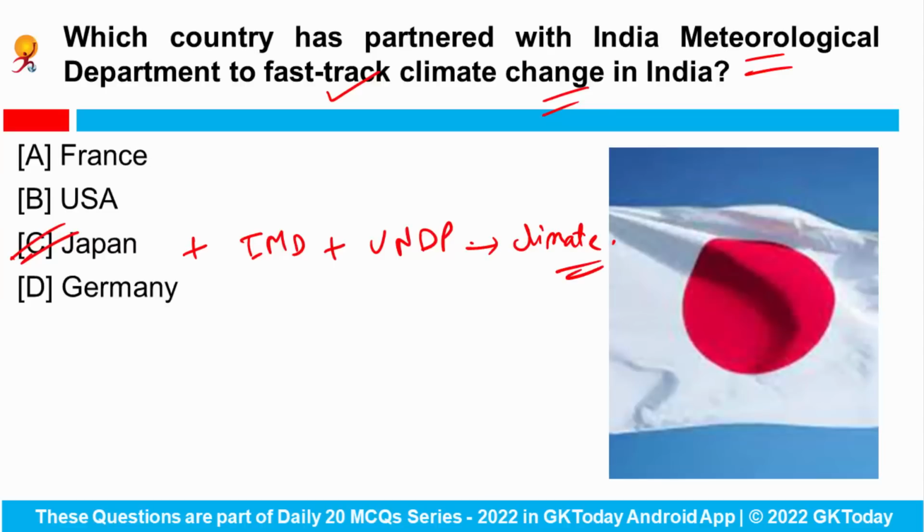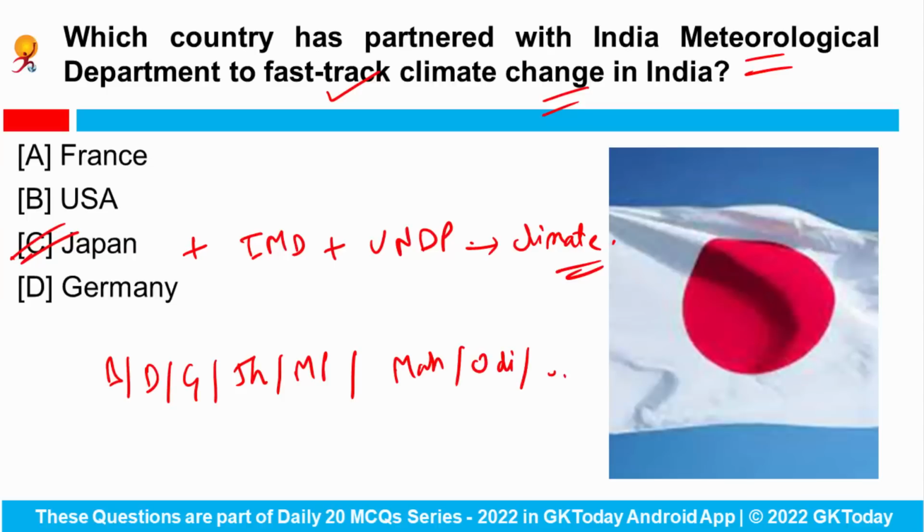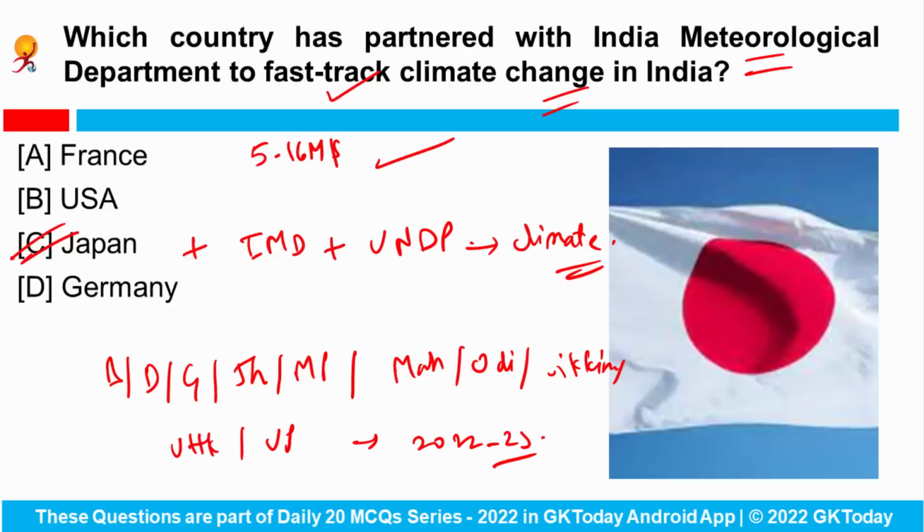This project will be rolled out in Bihar, Delhi NCR, Gujarat, Jharkhand, Madhya Pradesh, Maharashtra, Odisha, Sikkim, after that Uttarakhand and Uttar Pradesh during 2022 to 23. And Japan has extended $5.16 million in climate grant to UNDP India for this project. Fine. So this is the country, Japan.